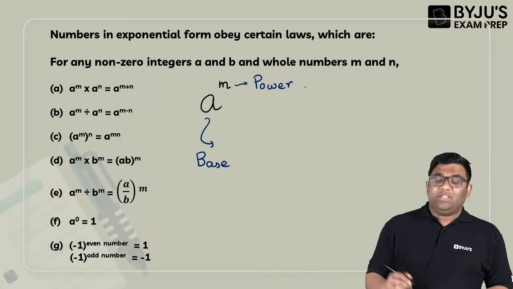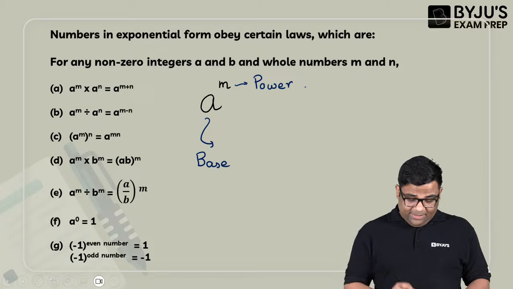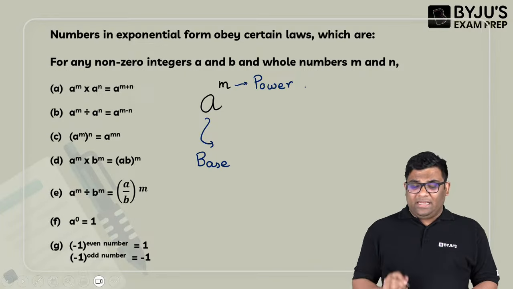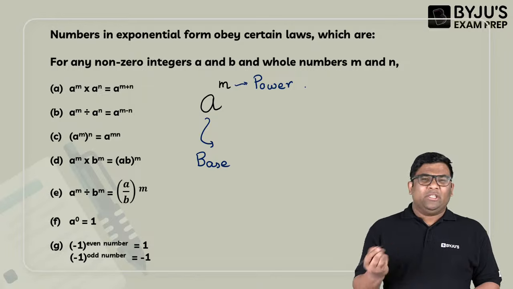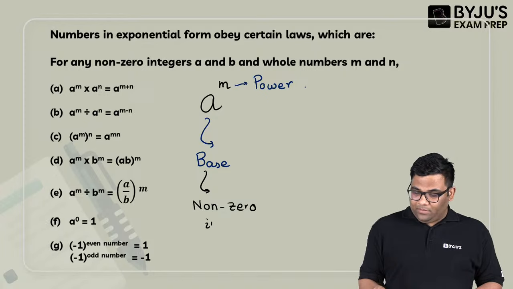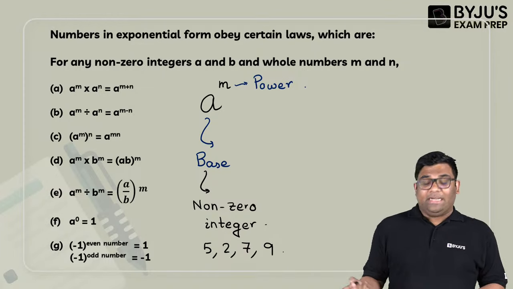Now in most of the questions which you get in the examination, the base is normally a non-zero integer, like 5, 2, 7, 9, they're all non-zero integers.